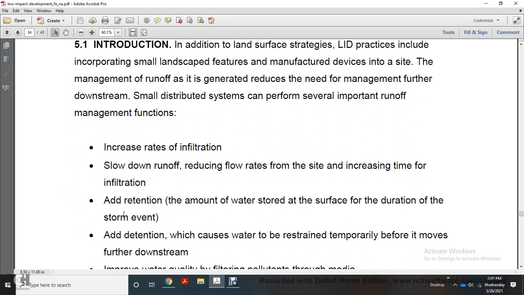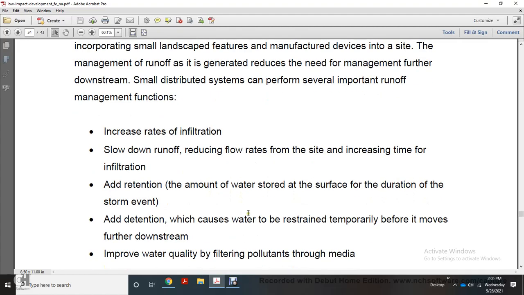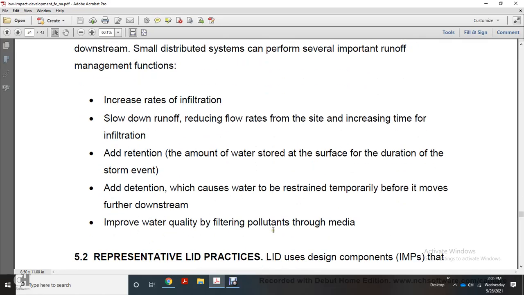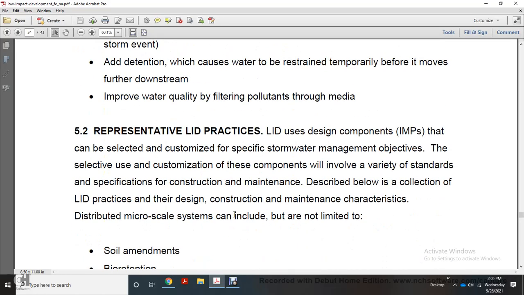They increase the rate of infiltration, slow down runoff by reducing flow rates and increasing time for infiltration, and add retention, the amount of water stored for the duration of the storm event. In addition, they add detention, which holds the water temporarily before it moves further downstream. They also improve water quality by filtering pollutants through media.